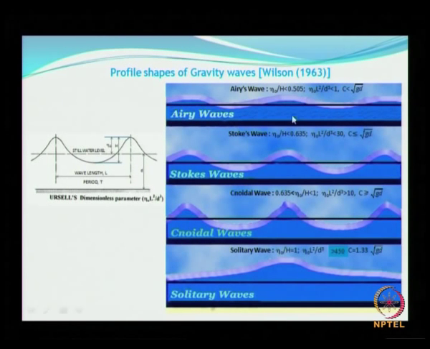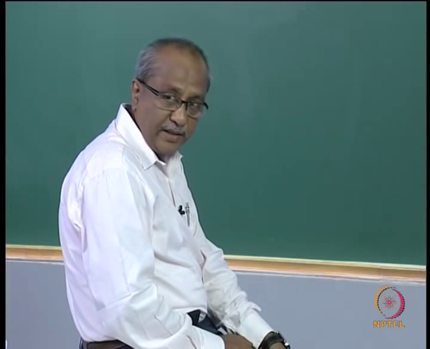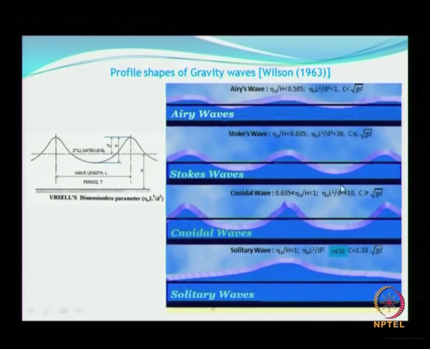So the shape of the waves are given here, so you see this is more or less sinusoidal, or it has to be sinusoidal, then we call it Airy's theory. If the crest is slightly steeper and the trough is slightly flatter, then it enters into the Stokesian wave theories.